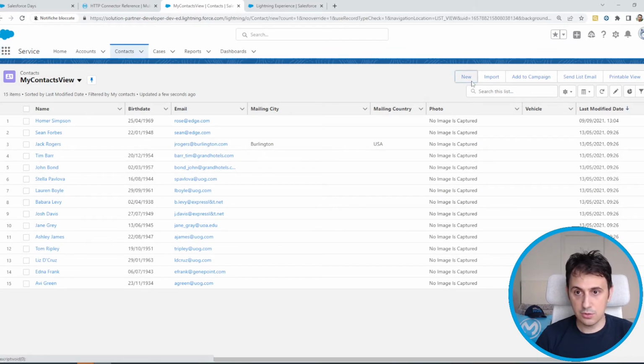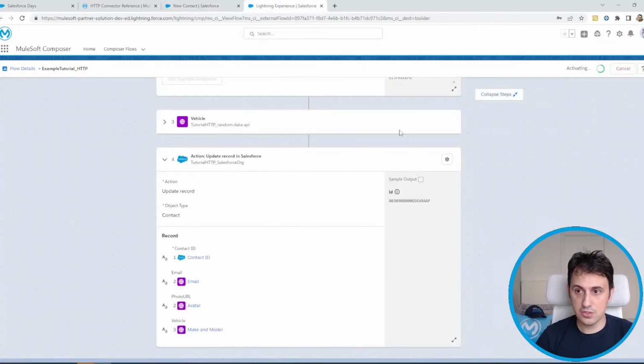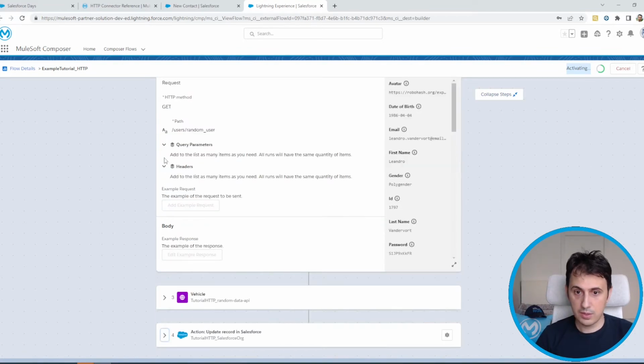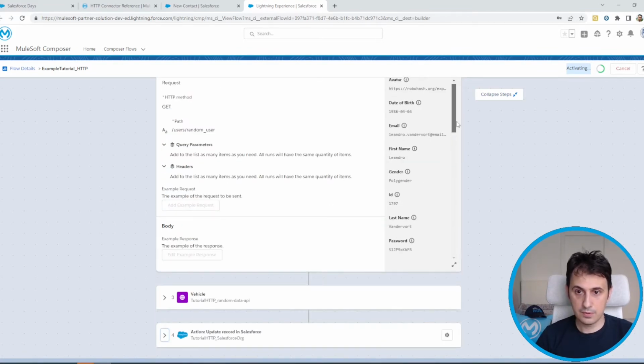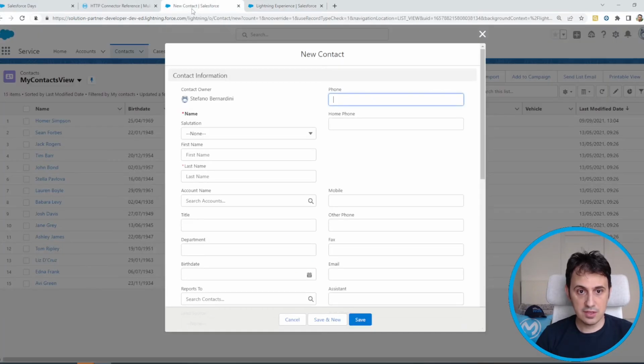Let's create a new contact. Let's see if the activation is completed. It is not yet completed, so we can wait a little bit more. Then we will move on. Perfect, completed. So let's see if everything is okay.